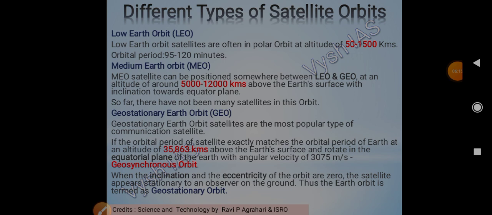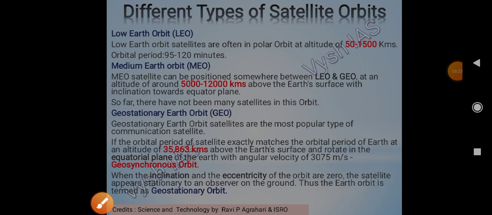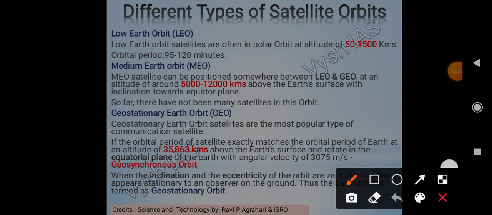Then we will discuss based on the altitude. These are low earth orbit, medium earth orbit, and then geostationary earth orbit. These are based upon the altitude. Altitude means distance. What we have to remember here is the distance, that is 52,000 kilometers for low earth orbit, and these are often polar orbits. It will be like this, and the distance will be 52,000 kilometers.